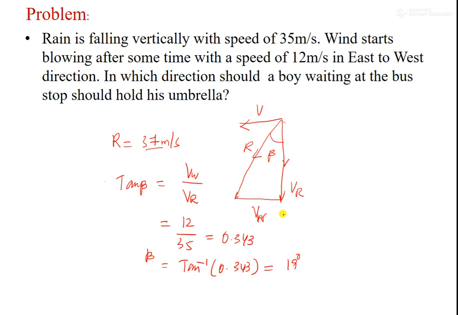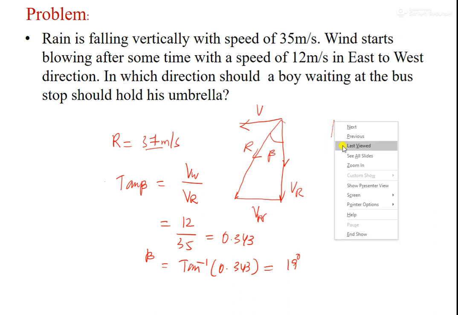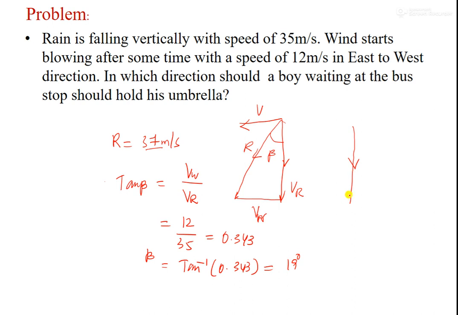So the boy at the bus stop should hold the umbrella at around 19 degrees to the vertical. Suppose the rain is falling like this, he has to keep the umbrella like this, at 19 degrees, so that the rain comes to him like this. The angle of the umbrella should be like this, so that the rain falls like this at 19 degrees.